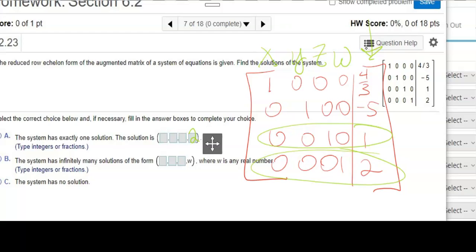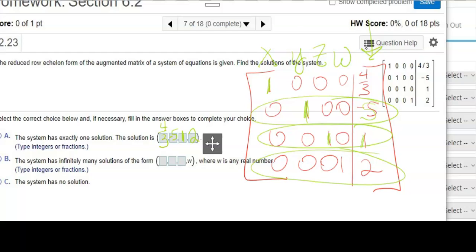On this one, I don't have any X's, Y's, or W's. I do have a single Z, and it's equal to 1. On this one, I don't have any X's, Z's, or W's. I do have a Y, and it's -5. And then up here, I have a single X with no Y's, Z's, or W's, and it's 4/3.